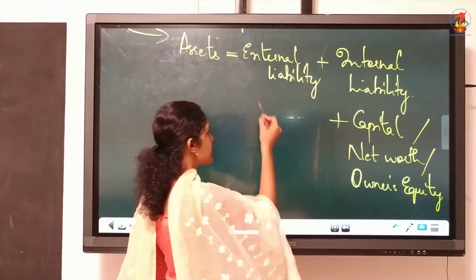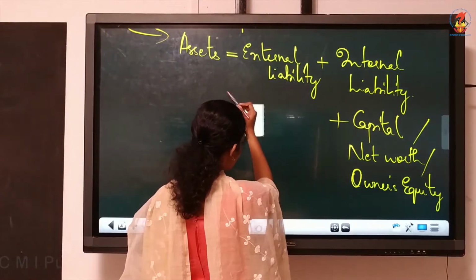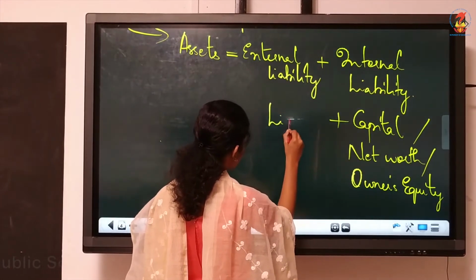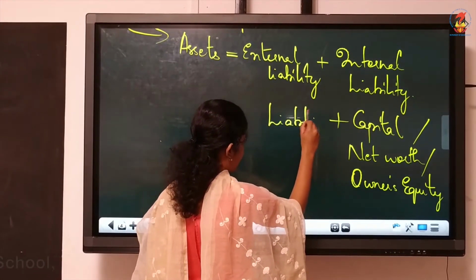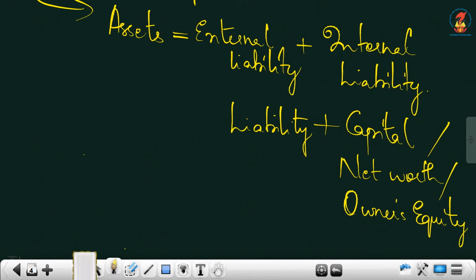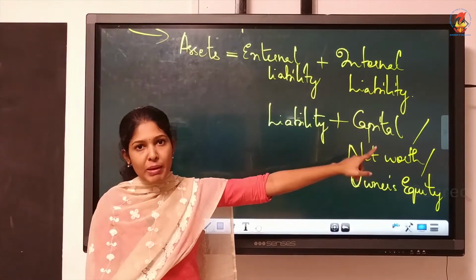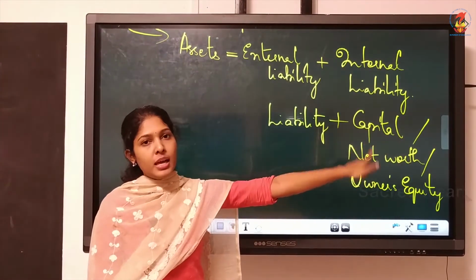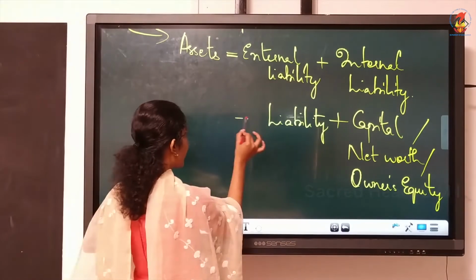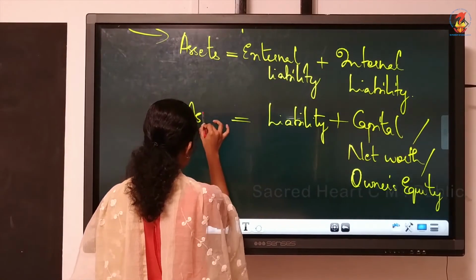Then, external liability will usually be referred to as liability itself. So, when they simply mention liability, you must understand that they are talking about external liability. Internal liability, specifically we have mentioned it as capital. These two together will give you assets.